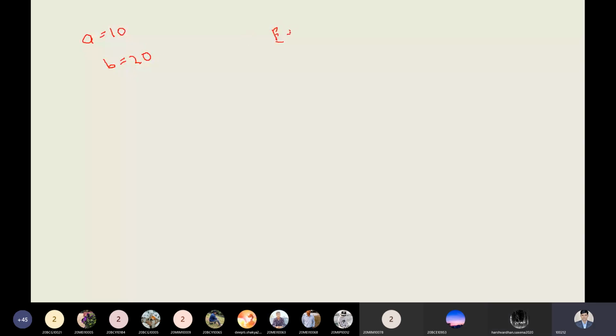Here I am showing two different operators. One is the equal to operator, and here I am showing another operator which is known as the assignment operator. The concept must be clear to all once again. Here, what are a and b? They are variables. Okay, good. These are two different variables.